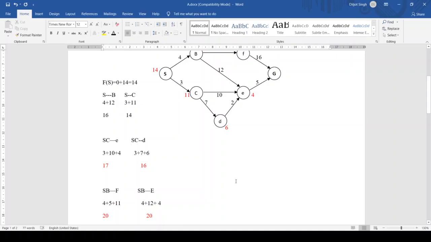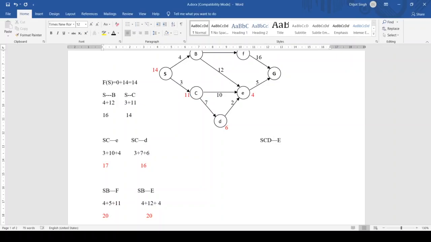Now we'll consider the path through SC, D and E. We will follow SCD, which goes to E, right?